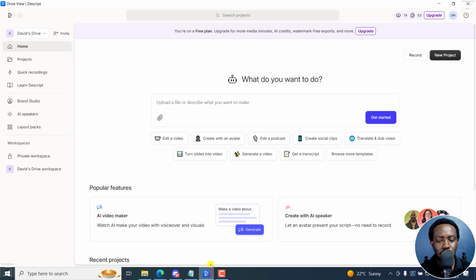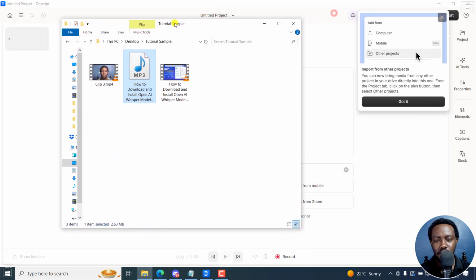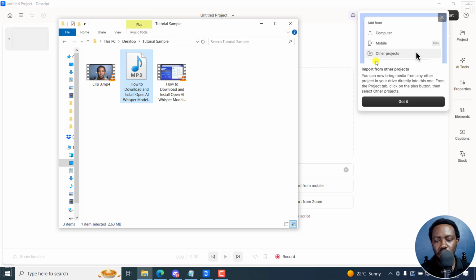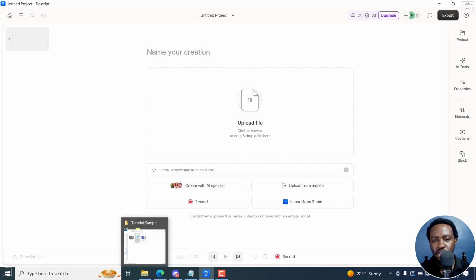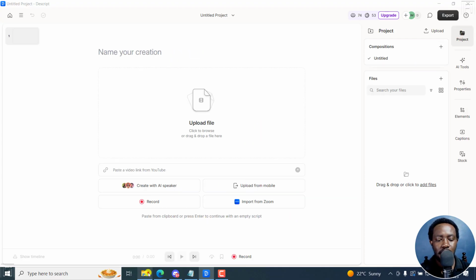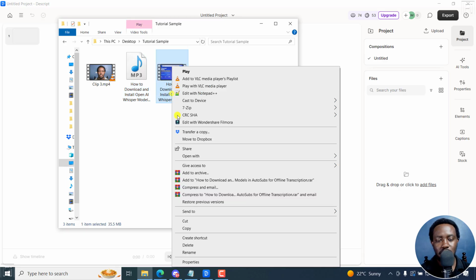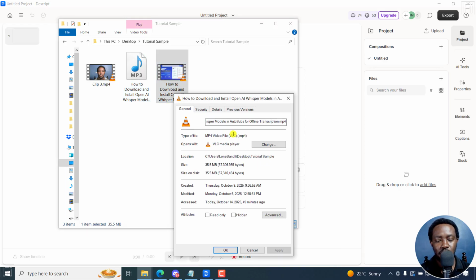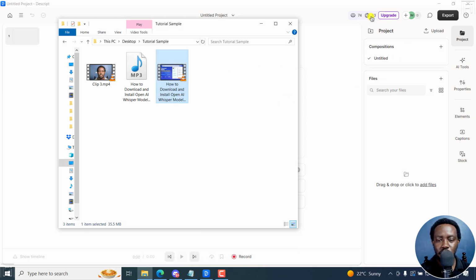Let's go to Descript here and I open up a new project, video project, and I do have a video here. Okay, I see they've got import from other projects. That's okay. Now let's say I click on project here and I've got these two files. They're identical. One is the video, one is the audio. They're just about a minute or so. If I look at the details, it's 3 minutes. So I'm on the free version and this is 53 media minutes remaining.